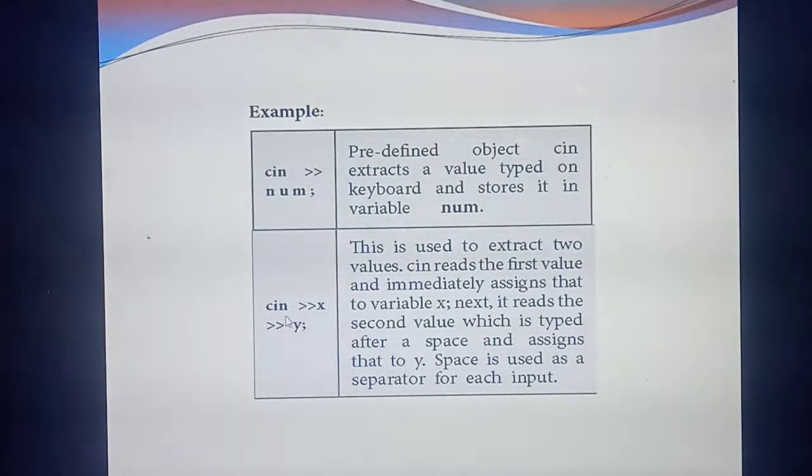Cin means first it will read the value from the keyboard, isn't it? If we are giving two variables, x and y, and you have typed the value 5 first, it will assign the value 5 to the variable x. Then the next value is assigned to the variable y. Each value is given with a space. What's the meaning of space? It is just a separator. For each input you should give a separator. Understand about the input operator? Yes.